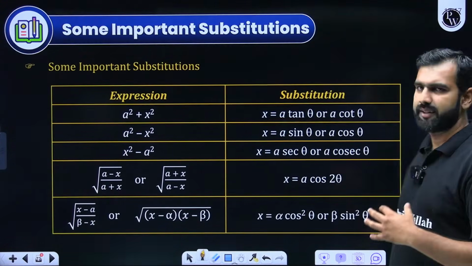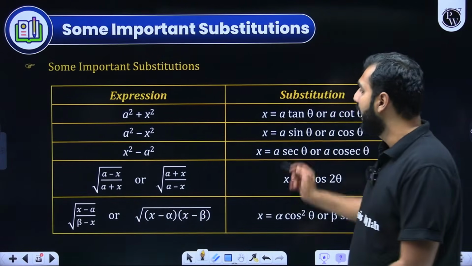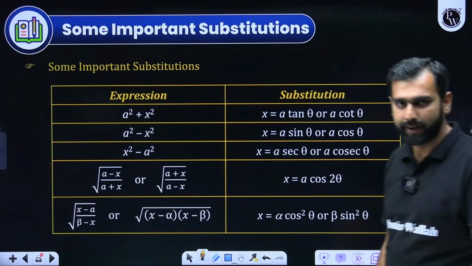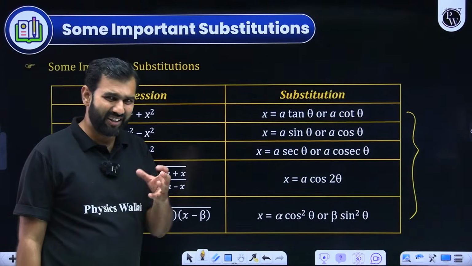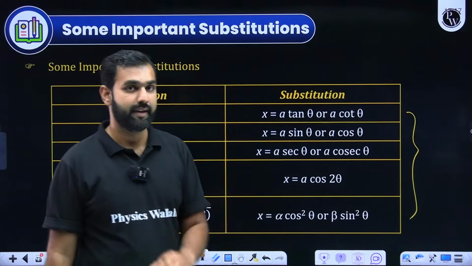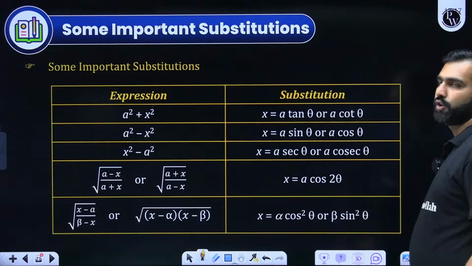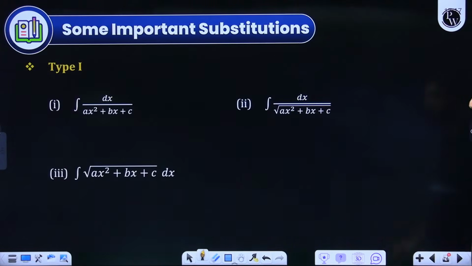These are some right substitutions, and the formulae which we have just discussed, the 9 special formulae, are derived with these substitutions only. So here, all I'm saying is the moment you see a square plus x square and integration is happening, substitute x by either a tan theta or a cot theta. And similarly, you follow the other substitutions as well, because of which you find the final integration. I hope you're understanding these basic terms.